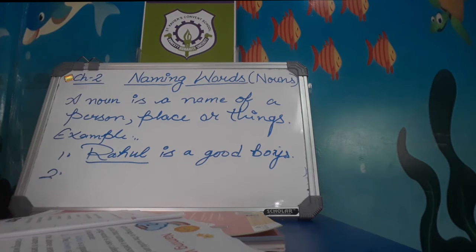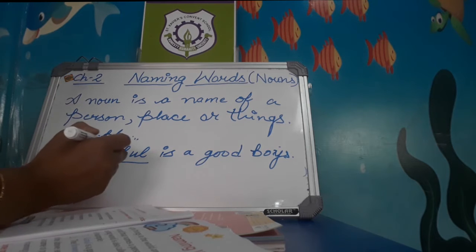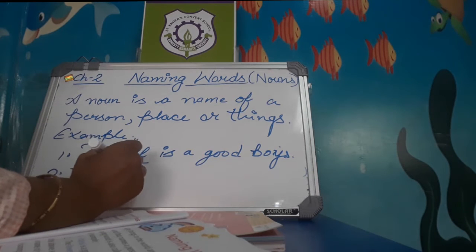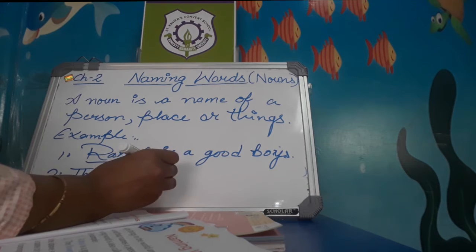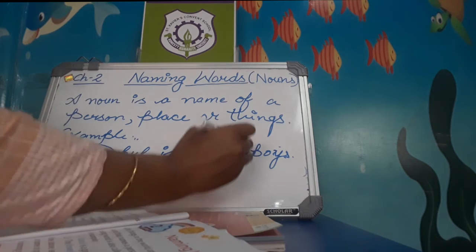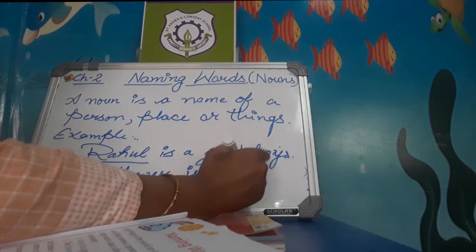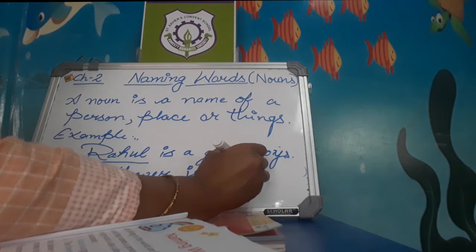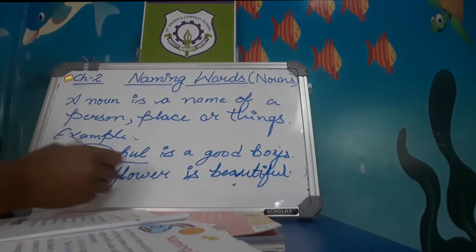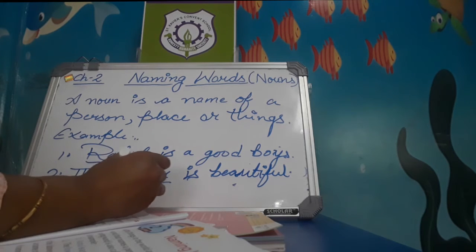And second example, the flower is beautiful. In this sentence we are talking about flowers. How is the flower? The flower is beautiful. In this sentence, the noun, the naming word, is flower.